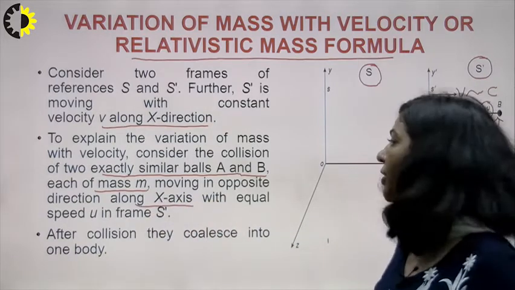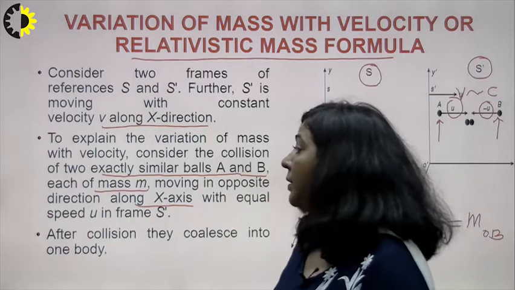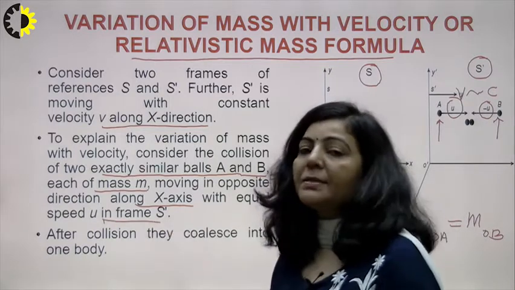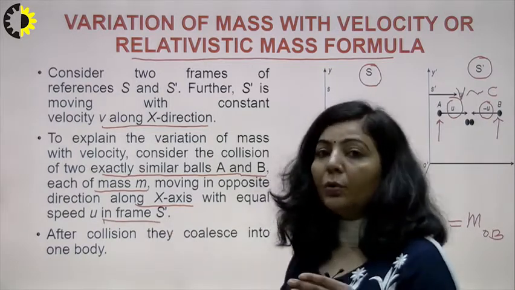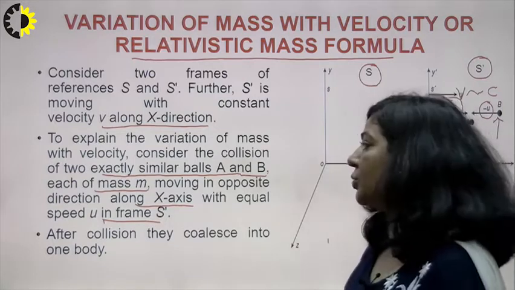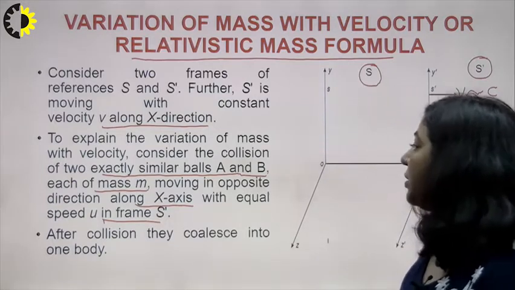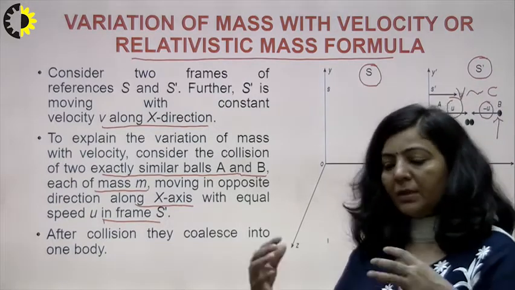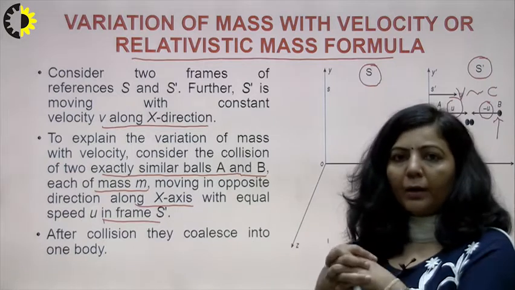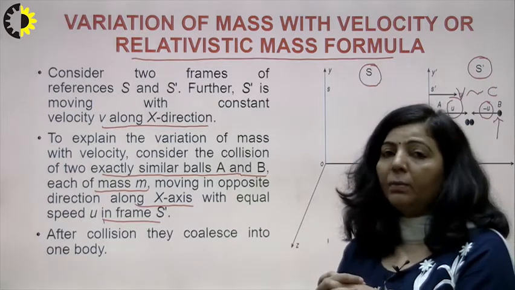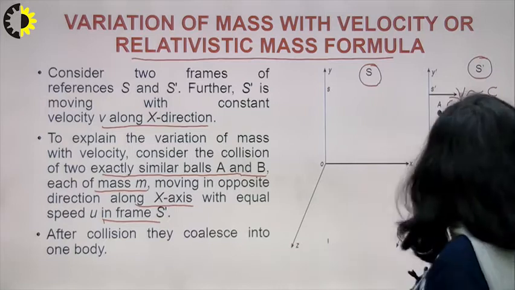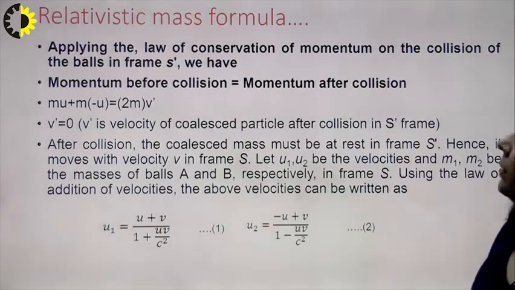They are heading towards each other with equal speed in frame S dash, meaning if the speed of one is u, then the other is minus u. After collision, they coalesce into one body, meaning they stick together, and those two identical balls become one.